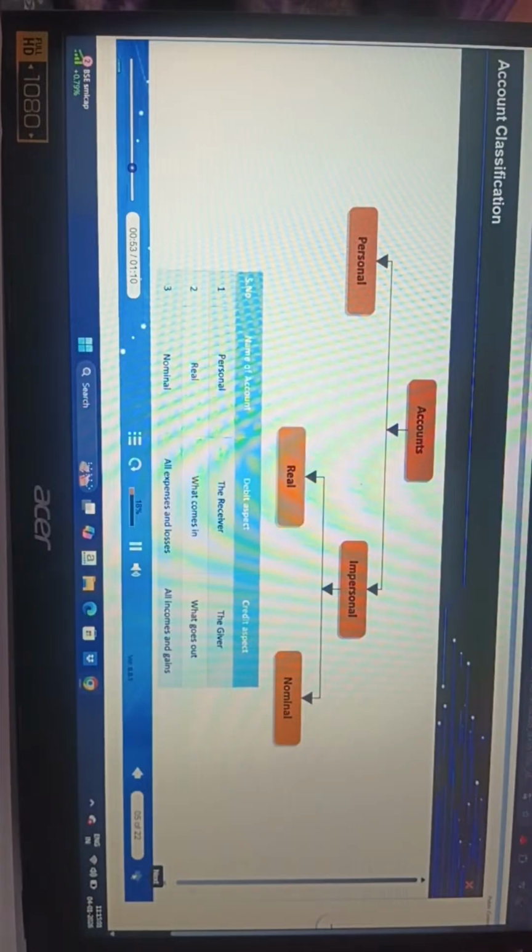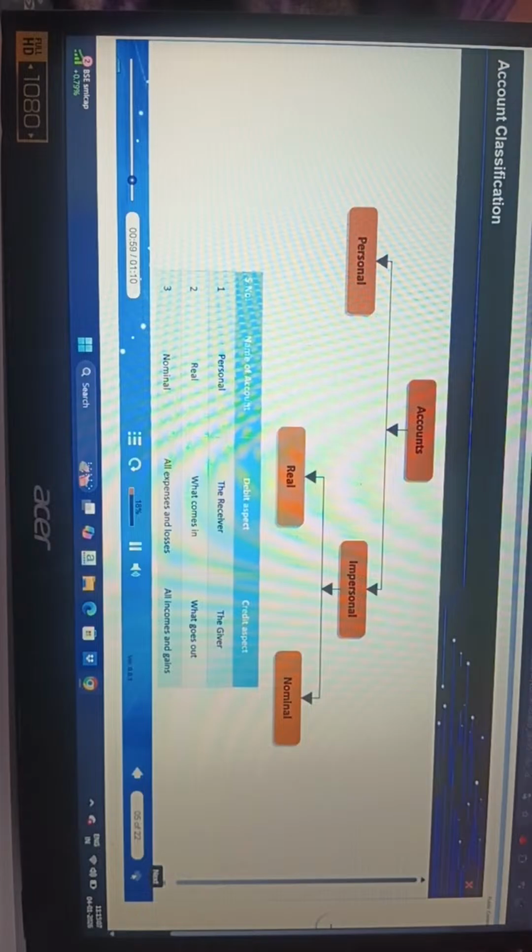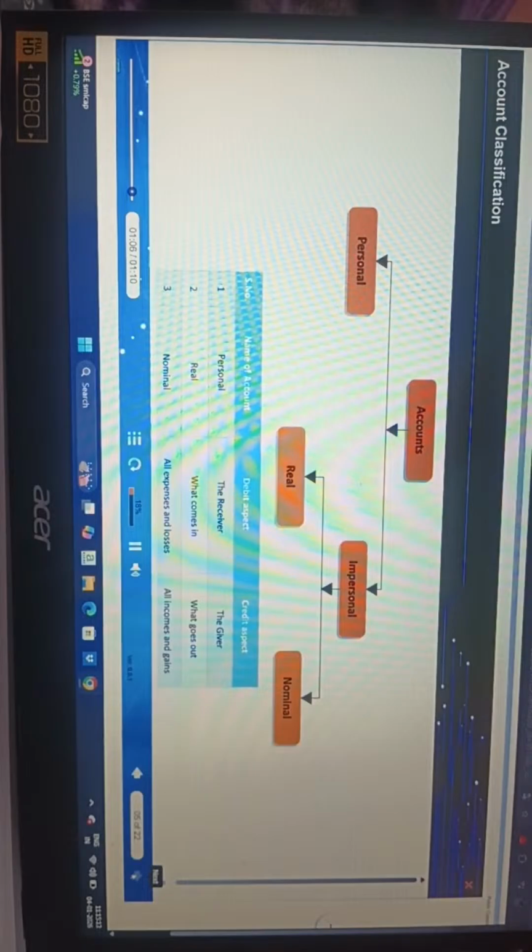Business transactions are recorded on the basis of the following golden rules of accounting. For personal accounts, debit the receiver and credit the giver. For real accounts, debit what comes in and credit what goes out, and for nominal accounts, debit all expenses and losses and credit all income and gains.